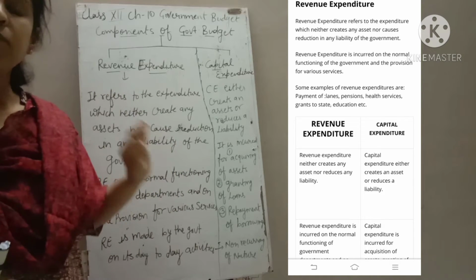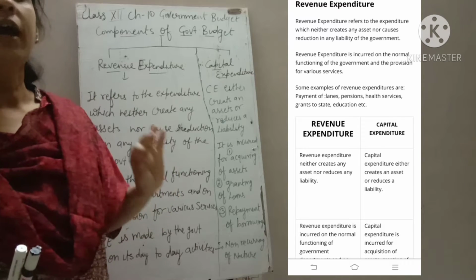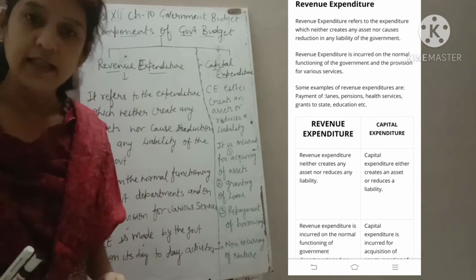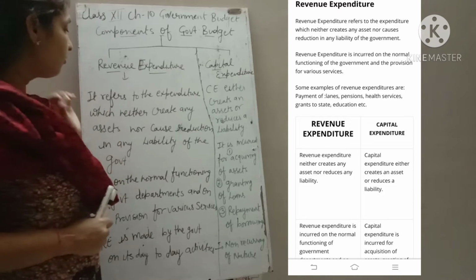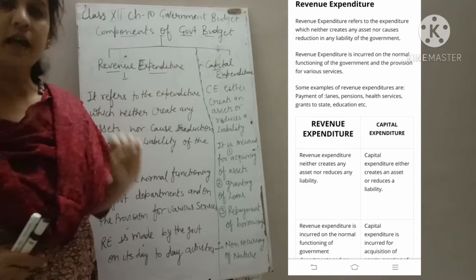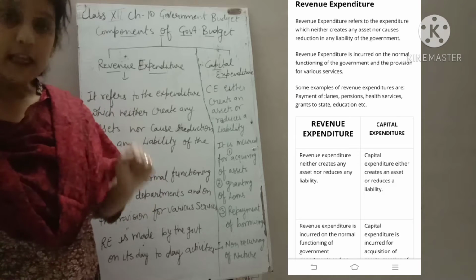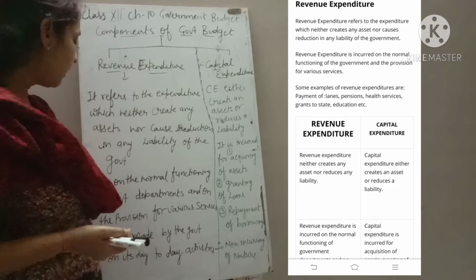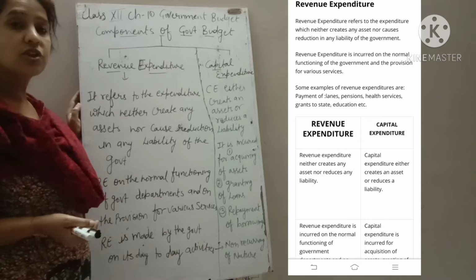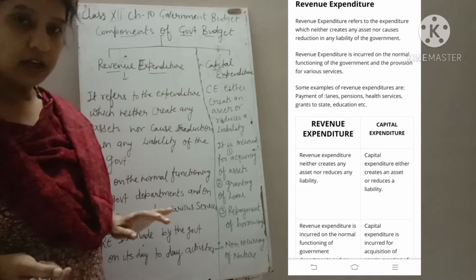As all of you know, the balance sheet is related with assets and liabilities. So revenue expenditure never affects assets and liabilities. Clear? That kind of expenditure is known as revenue expenditure.